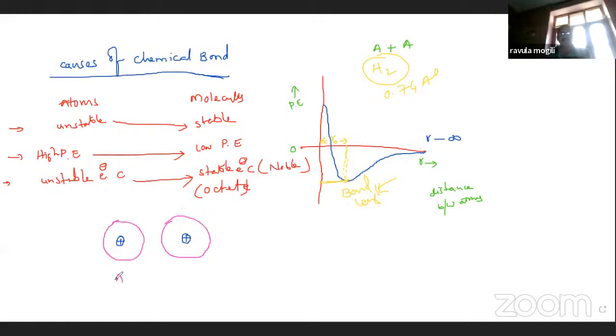This is A, this is B. So in that one, here the Na means the nucleus of A, and here Nb, the nucleus of B. So the nucleus, next one, Ea and Eb.